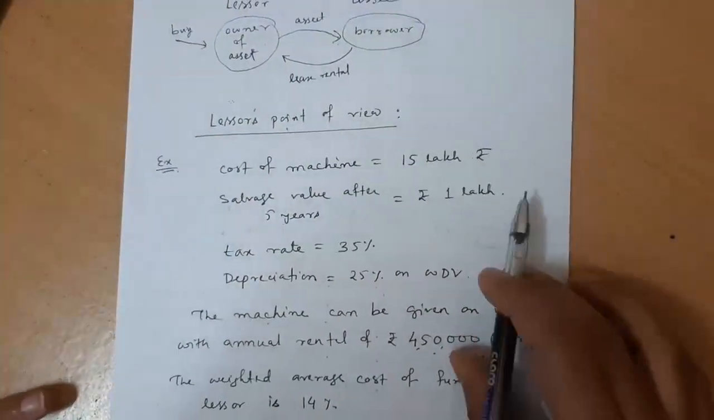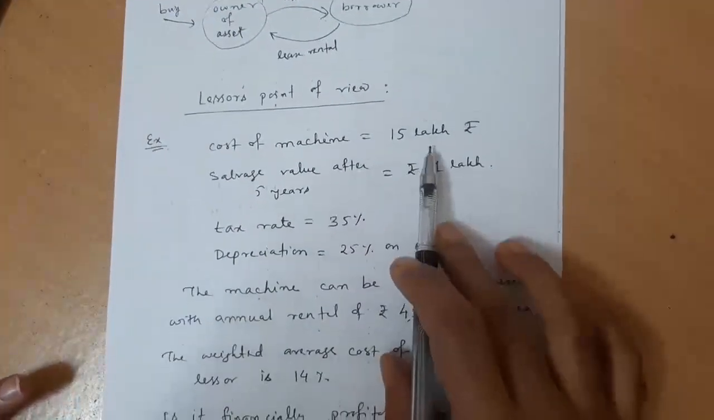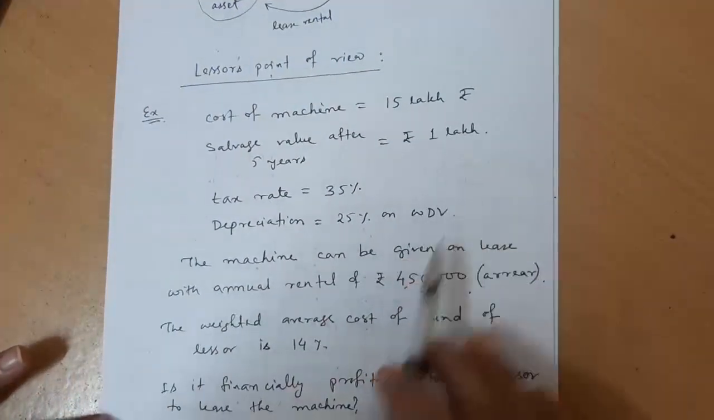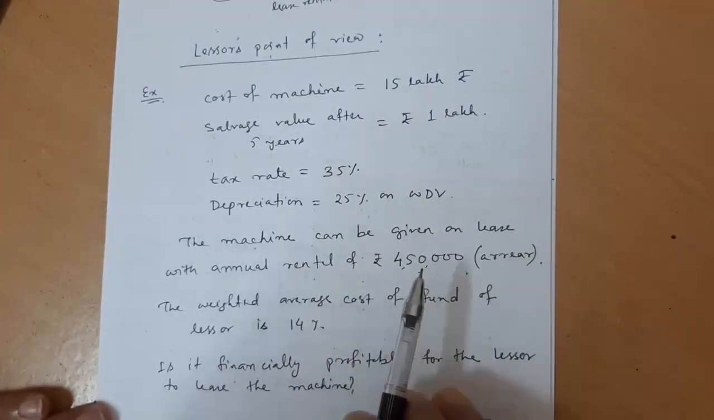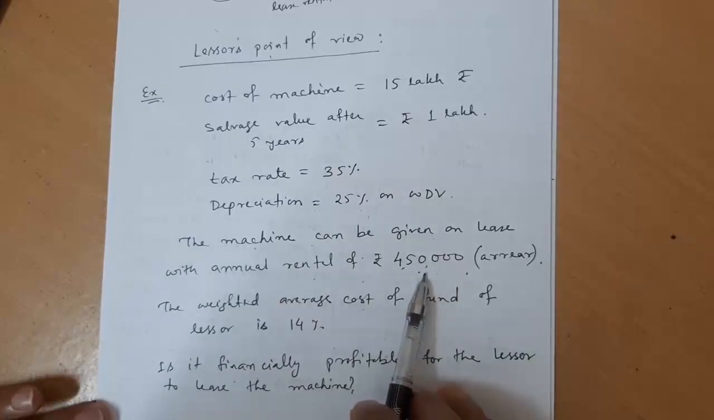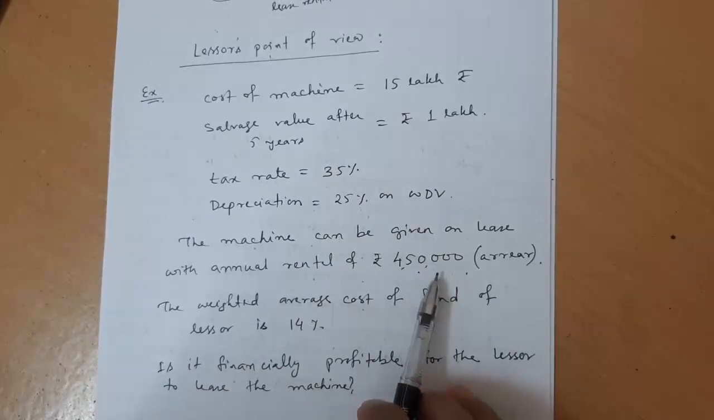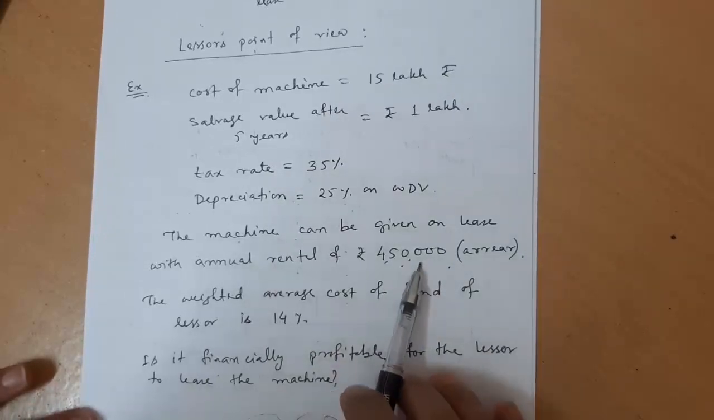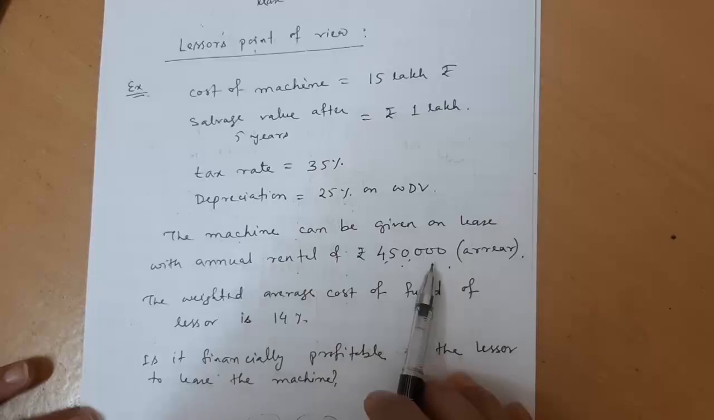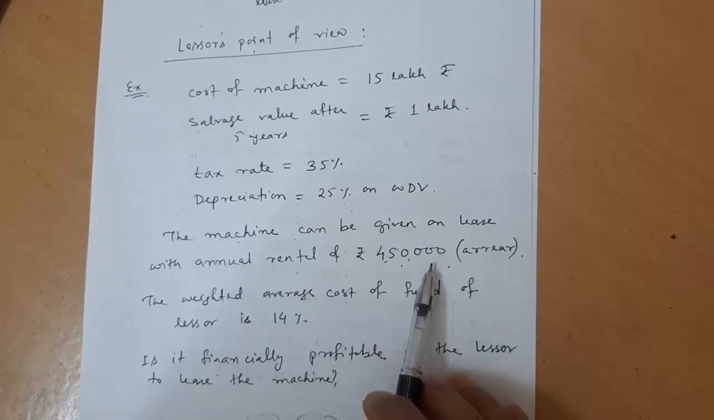So you'll be looking at the cost of the asset first. It is 15 lakhs. Then you know the salvage value, 1 lakh rupees. Then these rates are given. You know the lease rental, which is 4,50,000. So from this lease rental, which is the only source of earnings for the lessor, you have to deduct the depreciation, because being the owner, he will be having the claims of depreciation as well as the salvage value. So from this 4,50,000, you will be deducting the depreciation. That will give the earnings before tax for the lessor. Then you will be paying the taxes. After paying the tax, you will get the earnings after tax. With that earnings after tax, you will add back the depreciation to get the cash flow after tax.